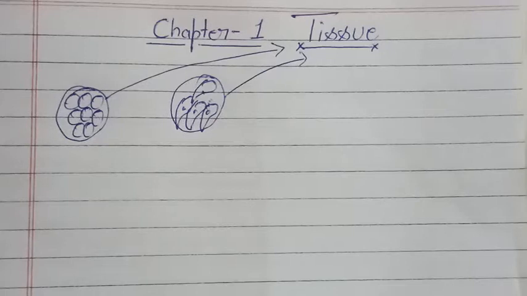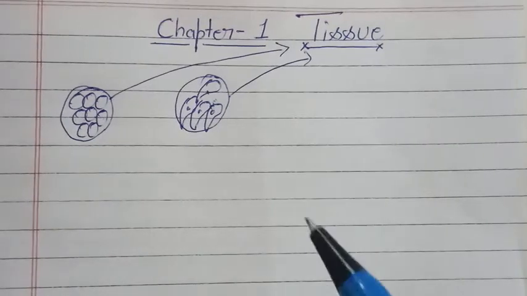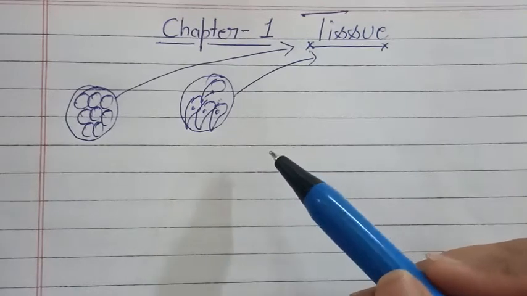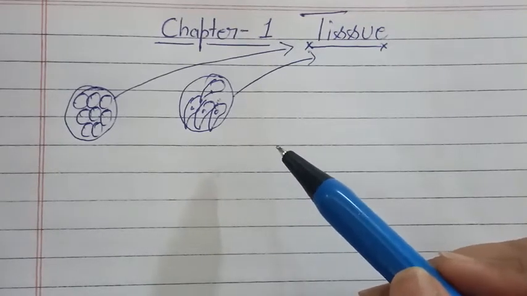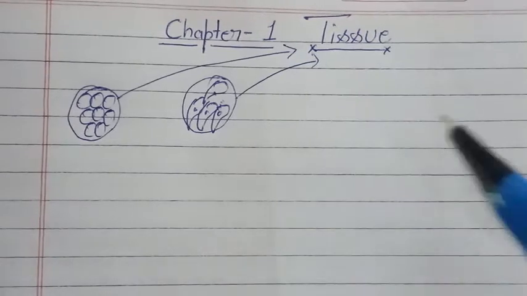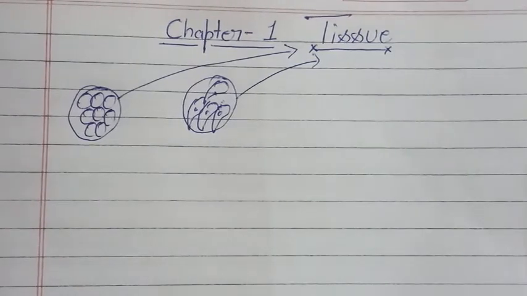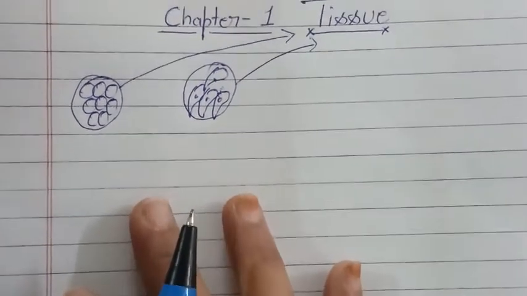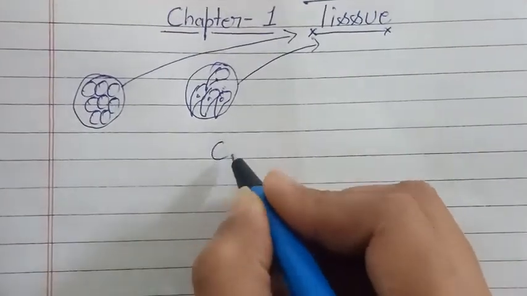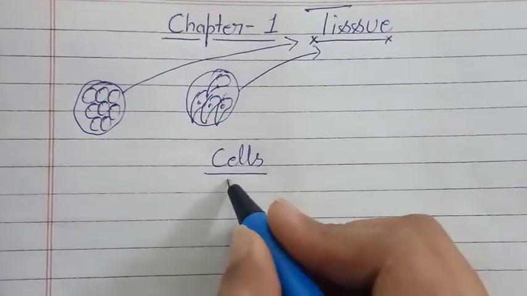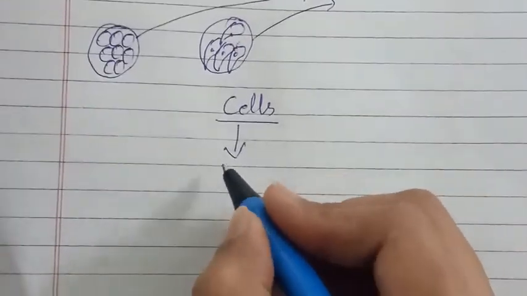All right. So children, in this chapter we will study the different types of tissues present in plants as well as in animals. Before starting plant tissue, we should know the levels of organization in an organism. First, what are the most basic structural and functional units? These are the cells. When the same kind of cells combine, they form tissue.